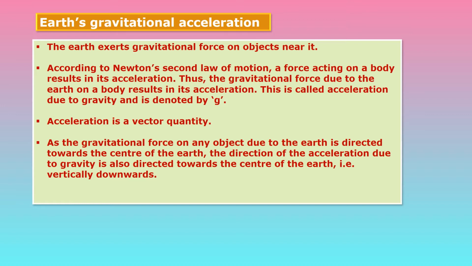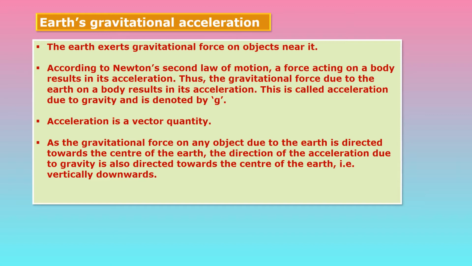So the gravitational force due to the earth on a body results in its acceleration. There is a gravitational force from the earth, and due to that there is a resulting acceleration, and this is called acceleration due to gravity. Such type of acceleration is called acceleration due to gravity and is denoted by small g. So acceleration due to gravity or gravitational acceleration, one and the same, children, is denoted by small g.